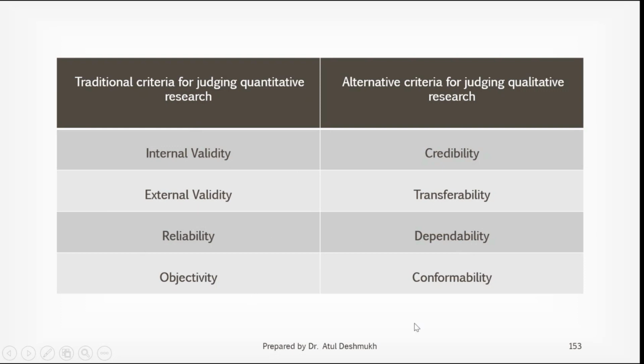But the qualitative parameters, credibility, transferability, dependability, and confirmability, are more philosophical than actual parameters. Parameter means when you have average, standard deviation, variance. These parameters are not applicable for your qualitative data. So credibility, transferability, dependability, and confirmability are philosophical statements associated with qualitative research.